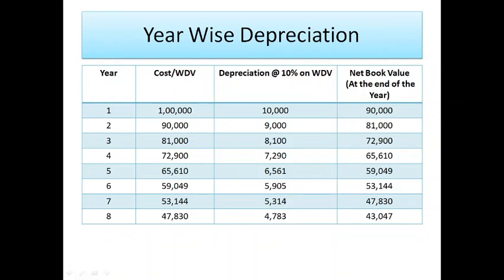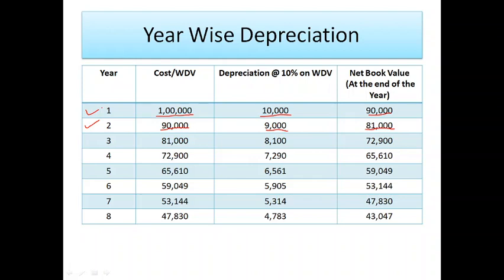As shown in the table, in the first year, 10% depreciation is charged on the cost of the machine, which is 1 lakh. So the depreciation will be 10,000 and the net book value will be 90,000 in the first year. Now in the next year, the machine cost will be 90,000. 10% depreciation will be charged on the cost. So the depreciation will be 9,000, which will be deducted from the cost of the machine, which is 90,000, and the net book value will be 81,000.